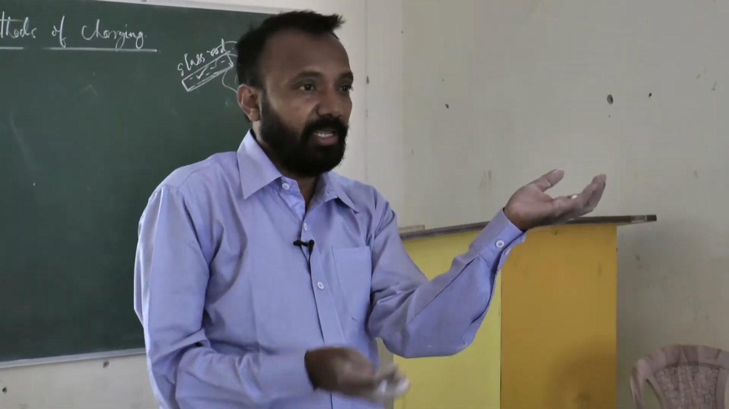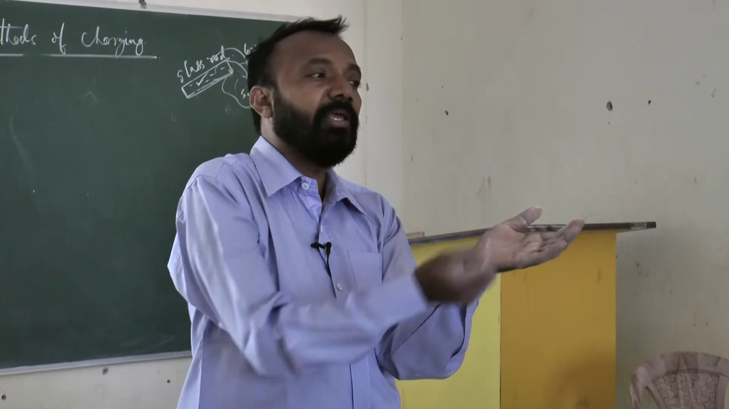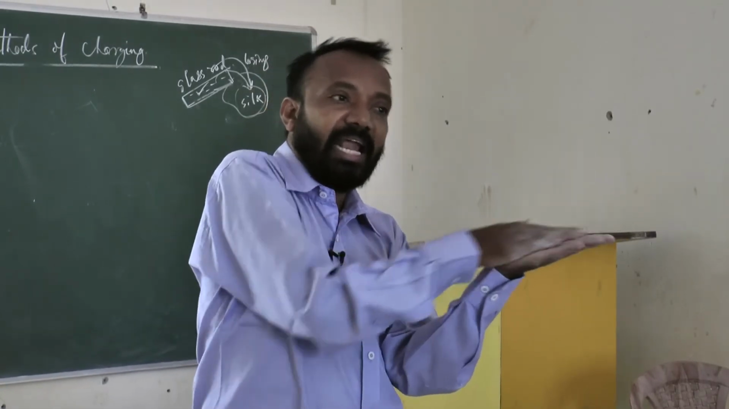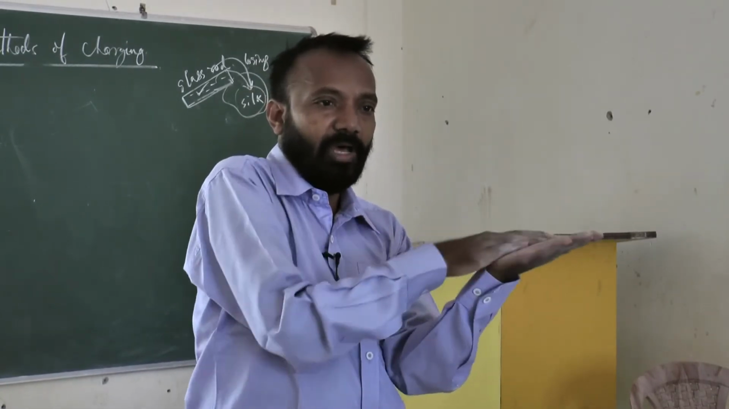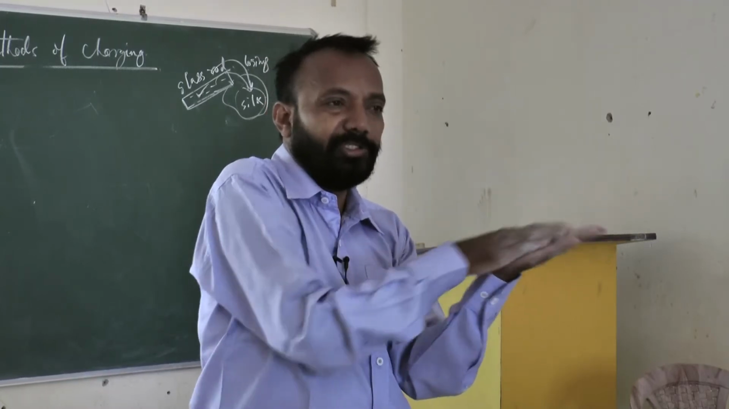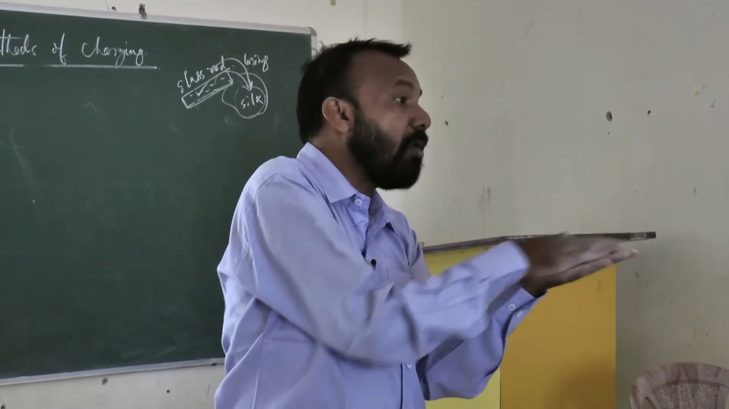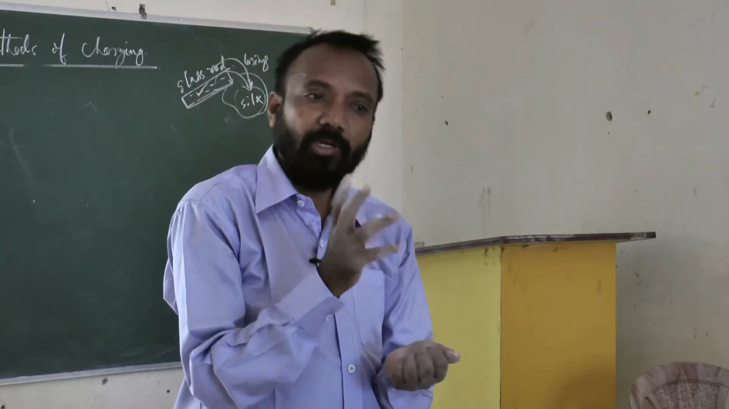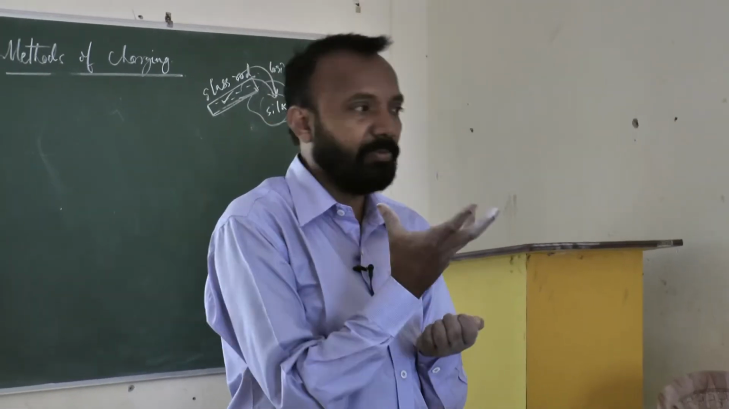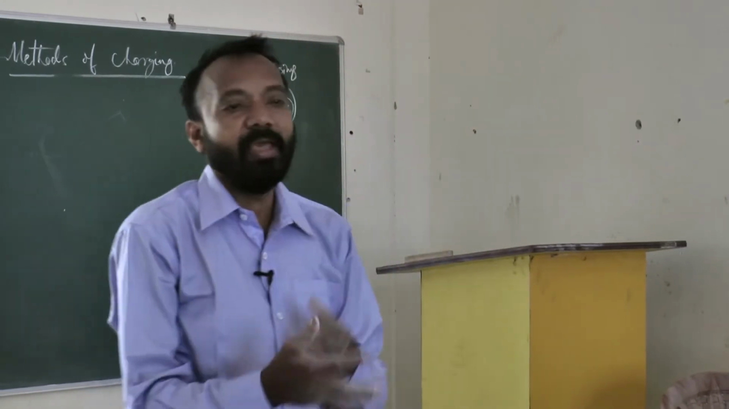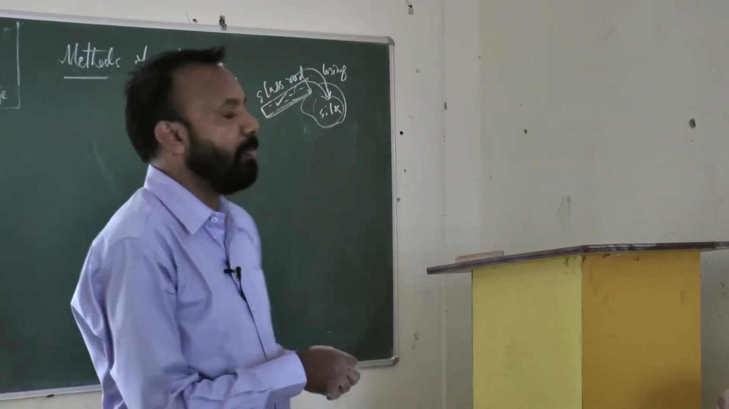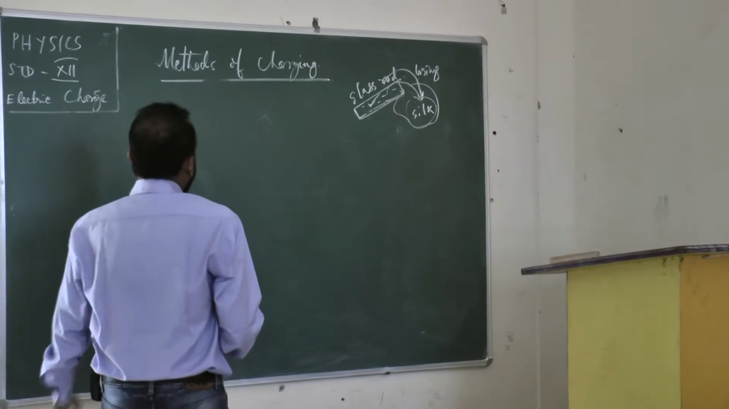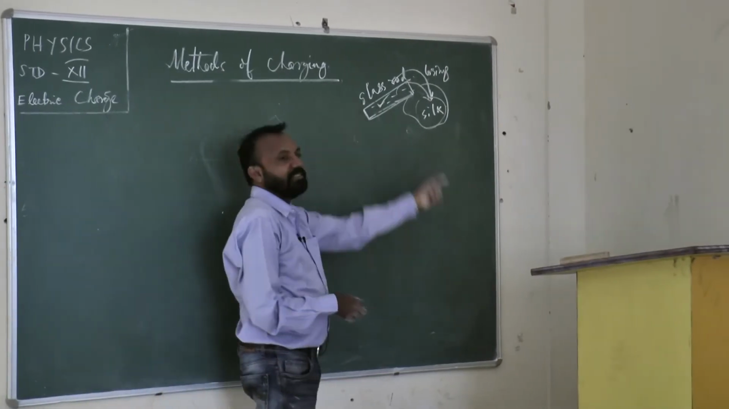One body is a charged body and another is an uncharged body, and these two bodies are sliding over each other, rubbed together. The property of the charged body is transferred to the uncharged body. After some time, this uncharged body will behave like a charged body, with the same kind of property. So how does a body become positively charged or negatively charged?